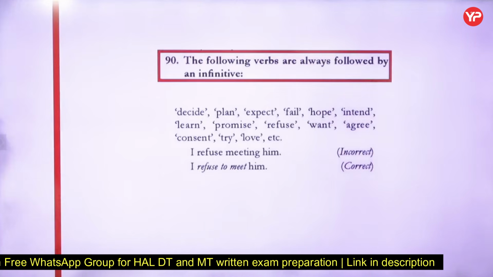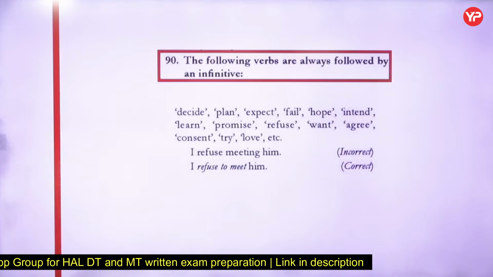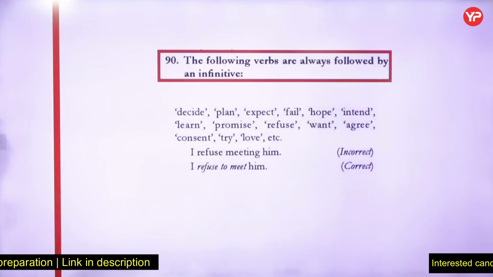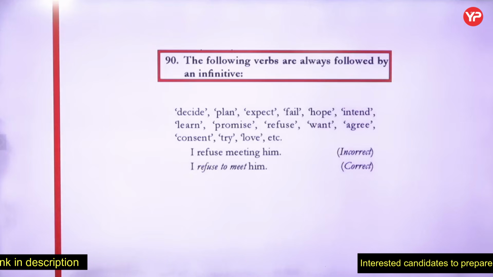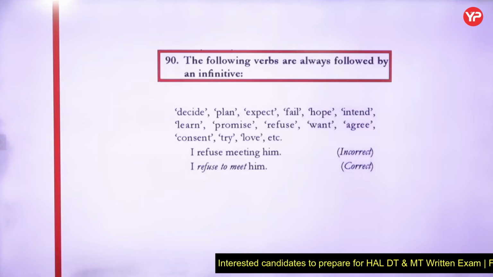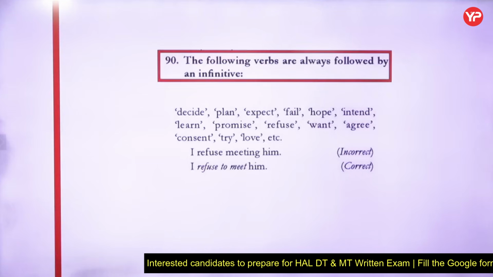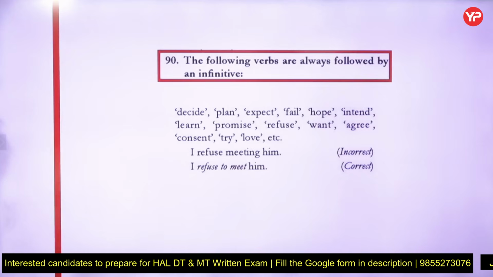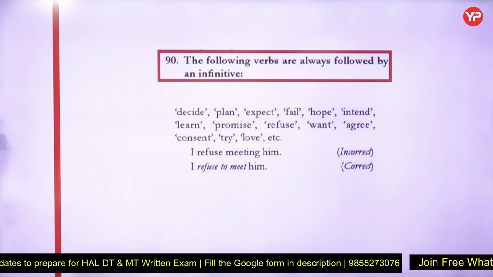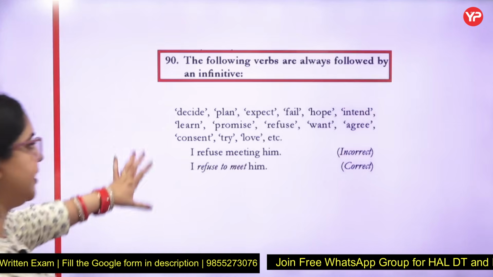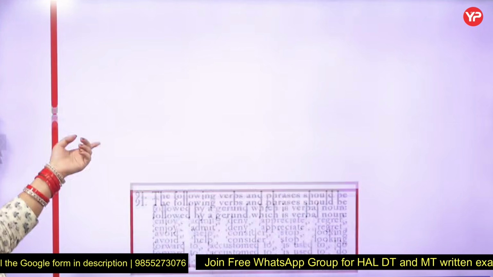We have 90th, where we say the following verbs are followed by an infinitive, right? Now you remember that I told you the words like hesitate will be carrying ing, gerunds are used. Similarly, there is a set of words which will always carry an infinitive. Decide, plan, try, love. I would love to meet him, right? I refuse meeting him, I refuse to meet him. So there are certain words that will always be carrying the infinitive form only.